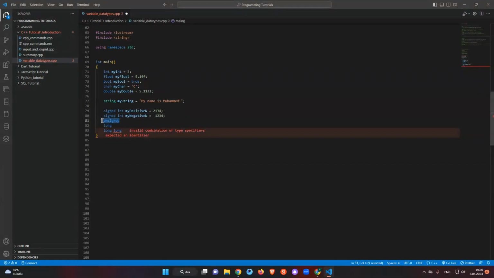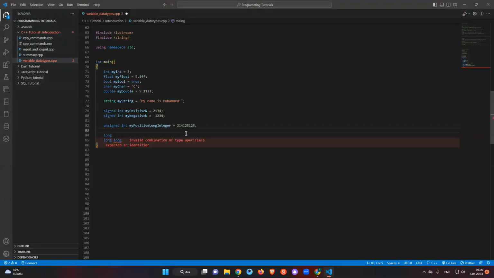For unsigned, we can use only for what? Do you remember that? For unsigned, we can use only for positive numbers and as large as we think in here. So let's do that. Let's say unsigned integer my positive long integer. Let's say integer, and just add there a lot of numbers like that. It is just positive with the plus, okay? And yeah, we can do only one thing with it.